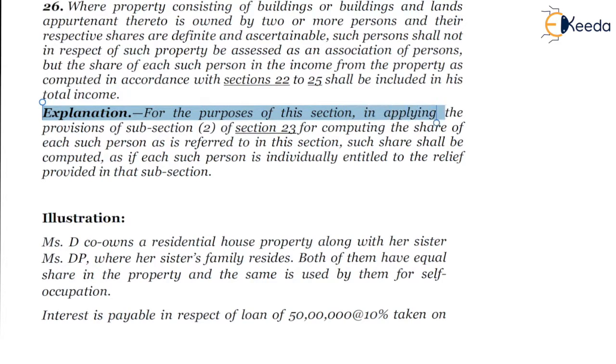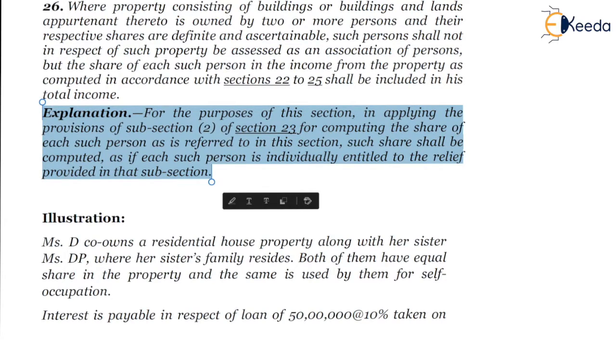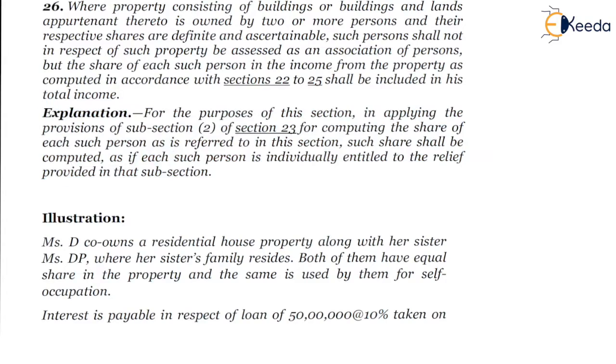Explanation: for the purpose of this section, in applying the provisions of subsection 2 of section 23, which is related to SOP property, for computing the share of each such person as is referred to in this section, such share shall be computed as if each such person is individually entitled to the relief provided in that subsection. So, the benefit of annual value will be available to each co-owner as per the explanation to section 26. Now, illustration.